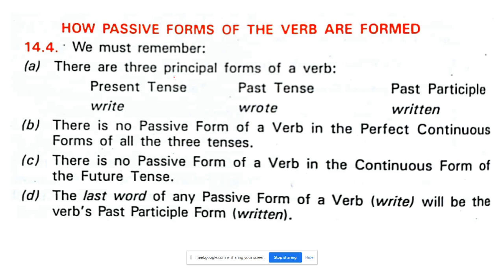Now, how passive forms of the verbs are formed, what we should remember: three principal forms. Principal means main. Present tense write, past tense wrote, and past participle written. Children, see your last year's 8th standard book, you have this, but you have to go to the chapter on tense. These three forms, if you know them, it will be very easy. Present, past and past participle are very important.